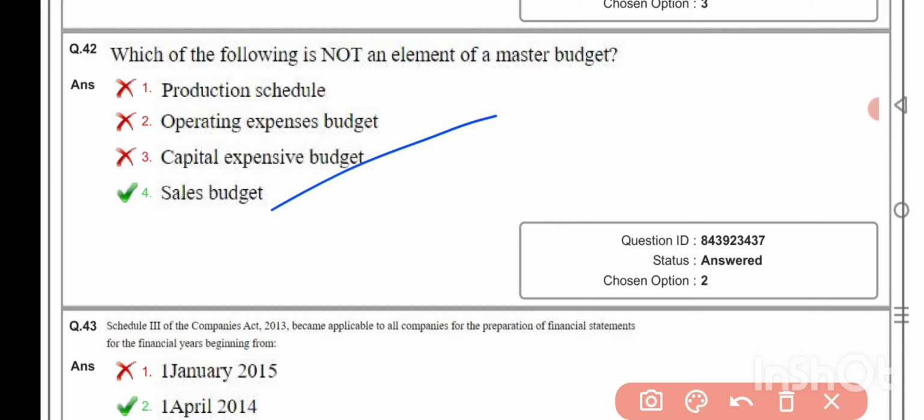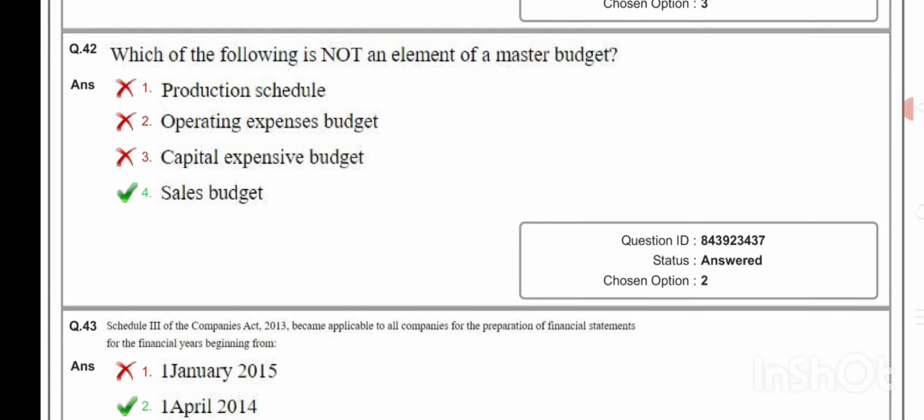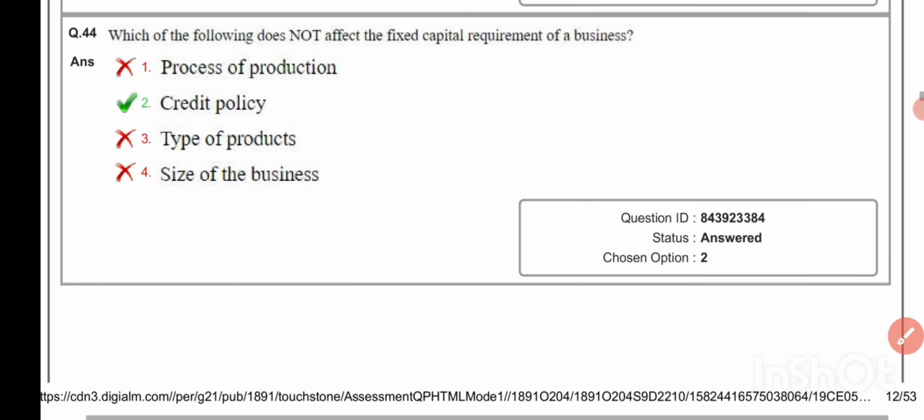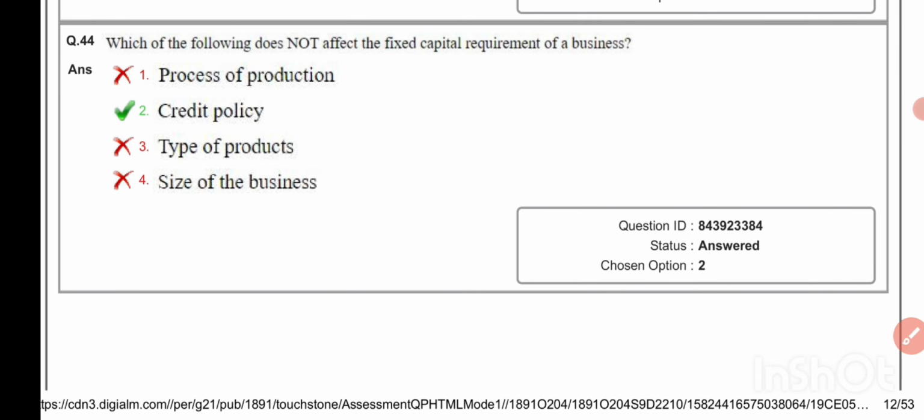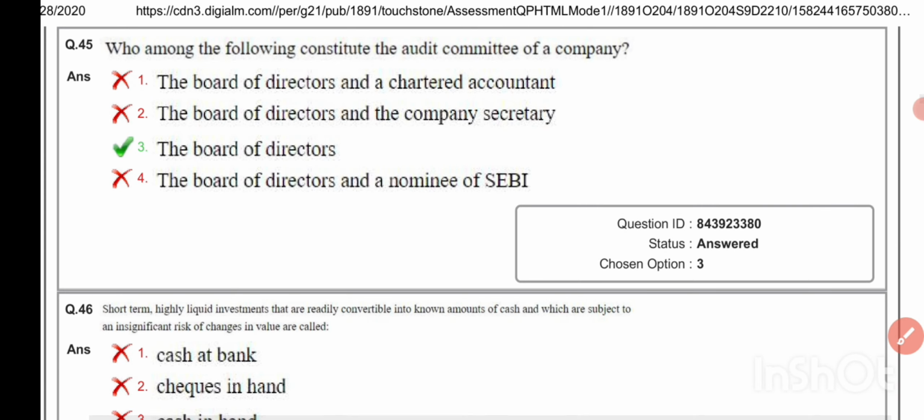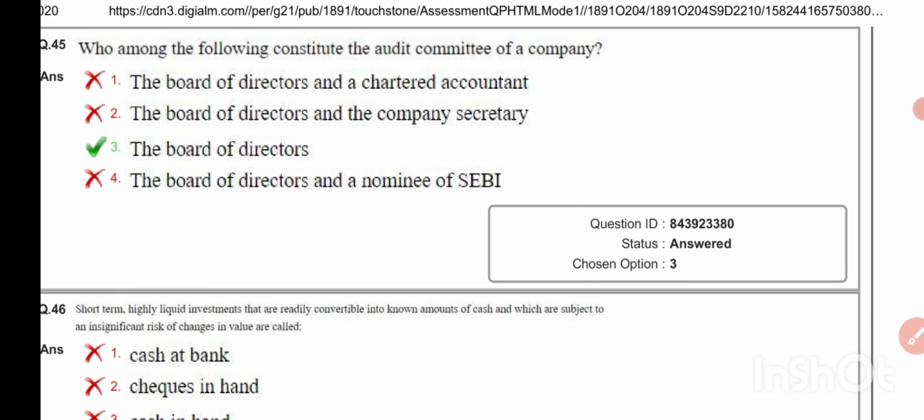for the financial year beginning from 1st April 2014. Which of the following does not affect the fixed capital requirement of a business? Credit policy. Who among the following constitute the audit committee of a company? The board of directors.